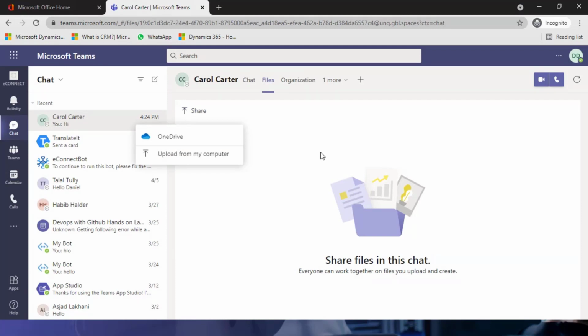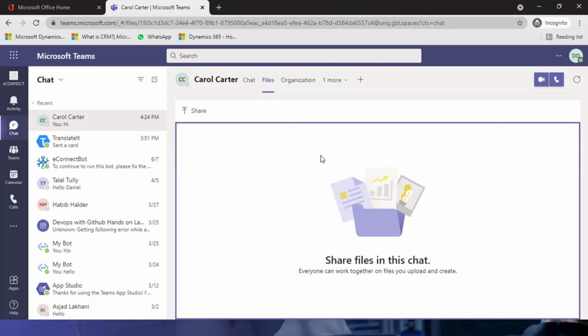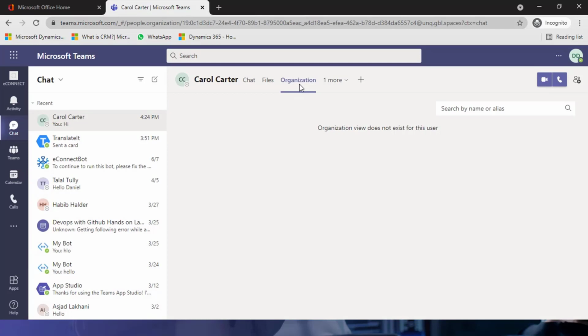As well, if you or any of your colleagues have shared files with her in the past, then the whole list will appear here. You'll also be able to download it again in case you lose it. Then on organization, it shows your organization chart. Here you have the activity. Also the plus sign is for adding a tab, as I mentioned earlier. Let's say you want to add Excel and so on, but I'll show you how to add a tab.